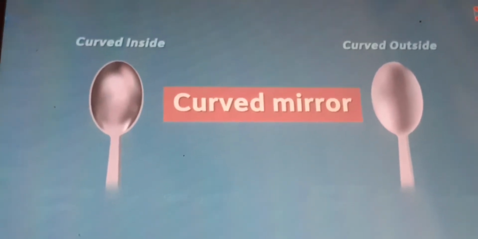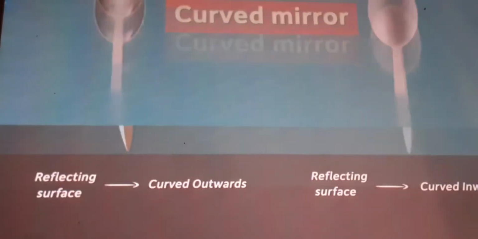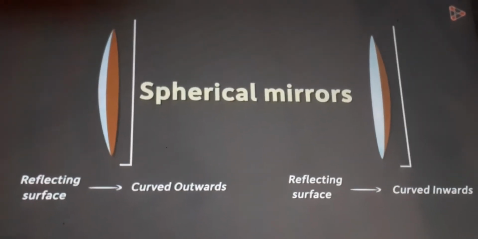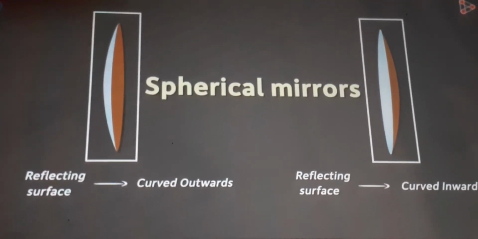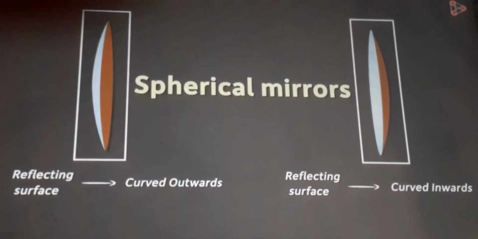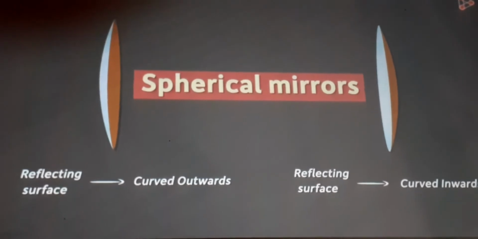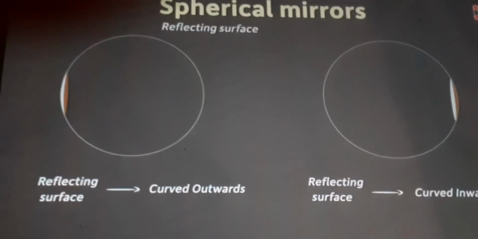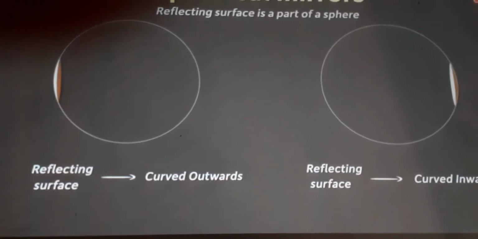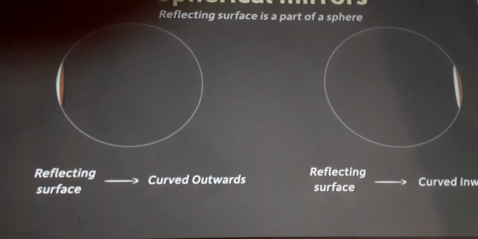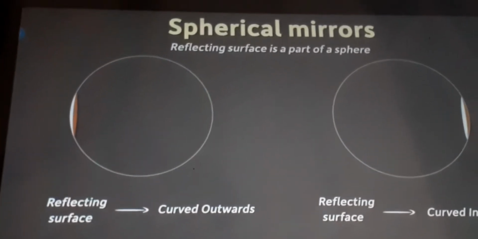Now the specific types of curved mirrors that we are interested in are called spherical mirrors. In fact, these two mirrors are spherical. Well, they look nothing like a sphere. But then why are they called so? They are called spherical mirrors because their reflecting surface is a part of a sphere. You can clearly see that the reflecting surfaces of both the mirrors form part of the sphere.